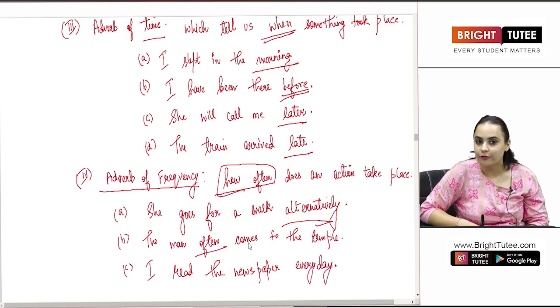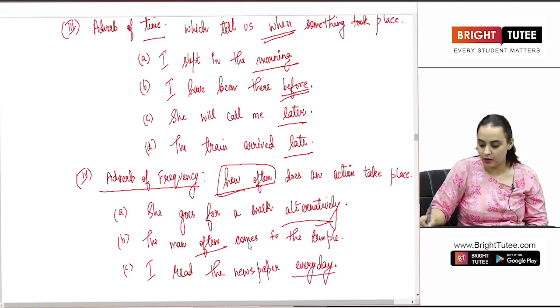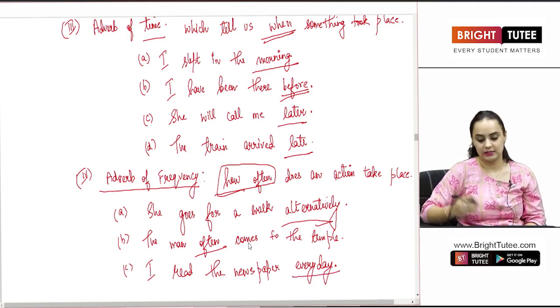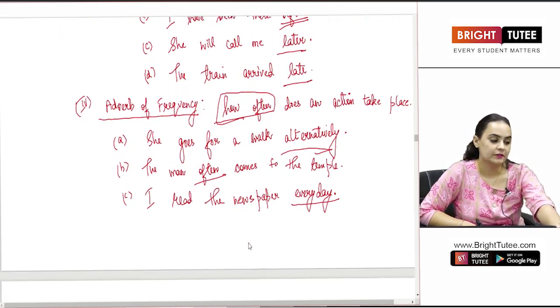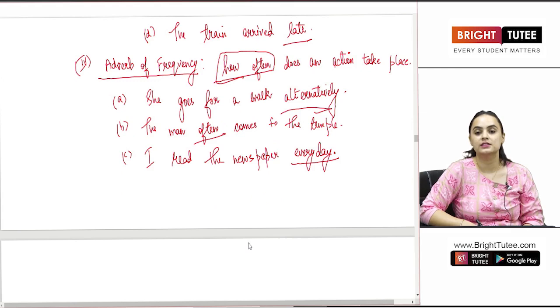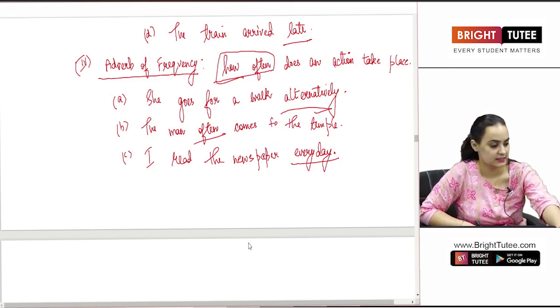So, how often do I read the newspaper? Every day. So, this is my adverb of frequency. So, adverb of frequency answers the question, how often does something take place?